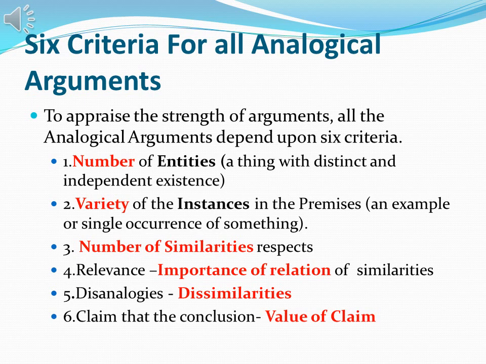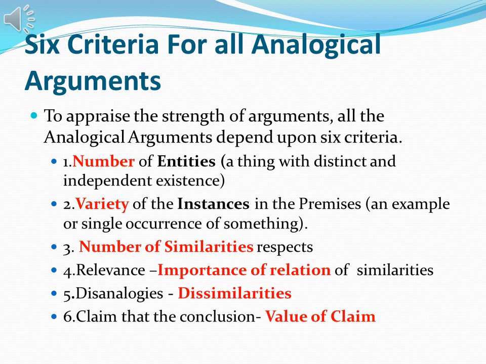To appraise the strength of an argument, all analogical arguments are tested upon these six criteria. Number one is the number of entities, a thing with distinct and independent existence. Then the variety of instances in the premises, as opposed to a single example or single occurrence of something.